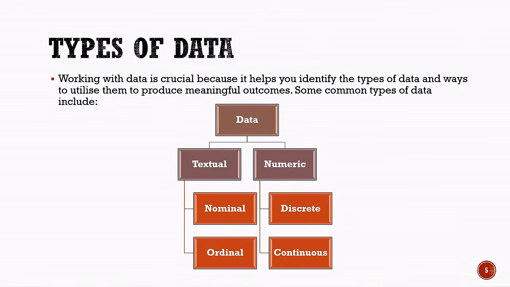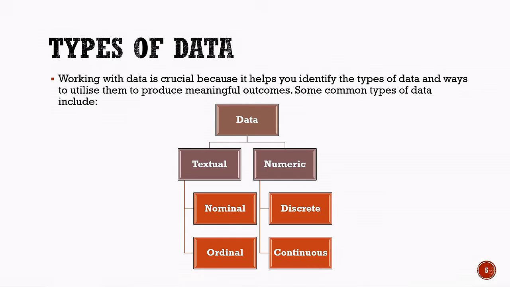Let us now understand the different types of data. Working with data is crucial because it helps us identify the types of data and understand how to use them to produce meaningful outcomes. Some common types of data include textual data and numeric data. Textual data can be further classified into two types: nominal data and ordinal data. Nominal data represents categories or labels that do not have any specific order. Ordinal data represents categories that have a meaningful order or ranking.